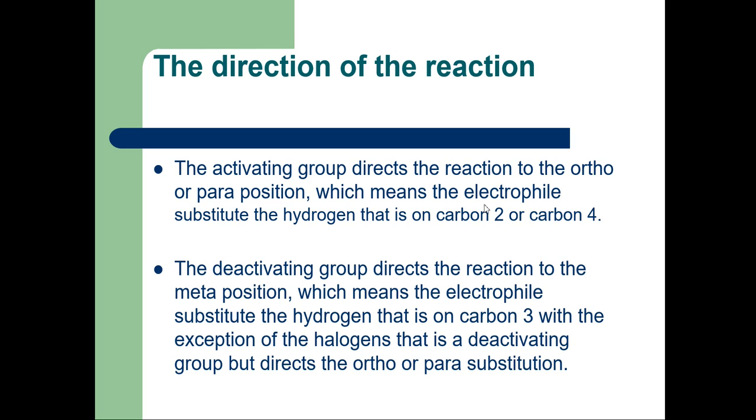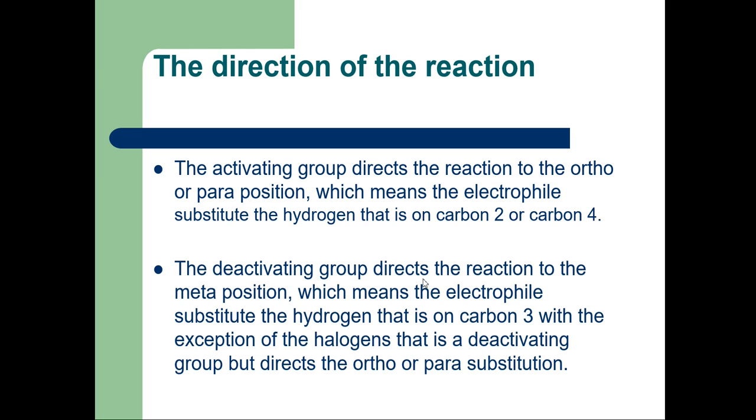Activating groups direct the reaction to the ortho or para position, which means the electrophile substitutes the hydrogen on carbon 2 or carbon 4. What is the meaning of this sentence? When the OH group is attached to the benzene ring, oxygen donates the electron towards the ring. So at the ortho and the para position, electron density increases and the electrophile will attack at the ortho and the para position, that is carbon number 2 or carbon number 4.